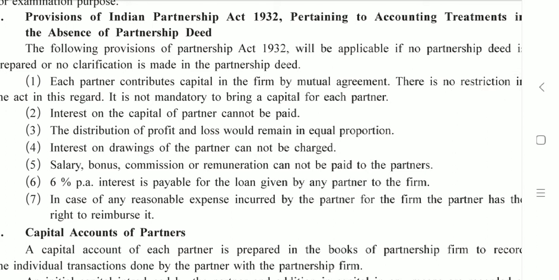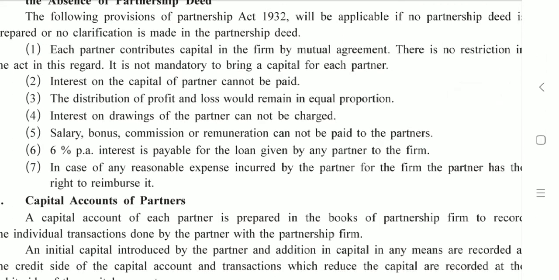Then, the distribution of profit and loss would remain in equal proportion. Whenever partnership firm is established, the profit sharing ratio is also decided among the partners. And in case if it has not been decided, then the profit will be distributed in equal proportion. That is 1:1.